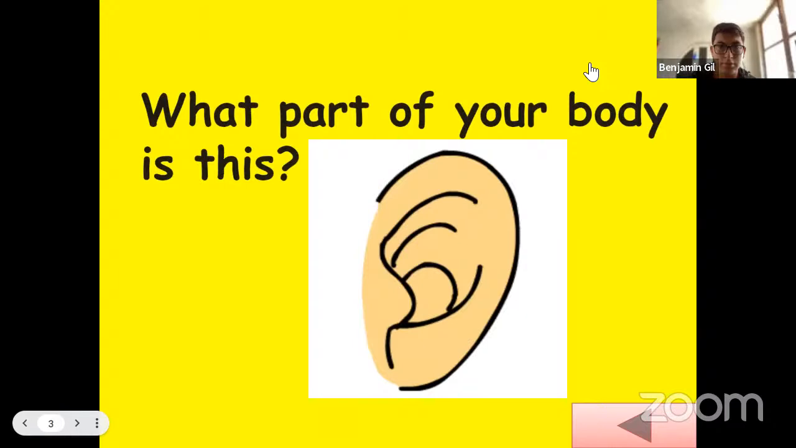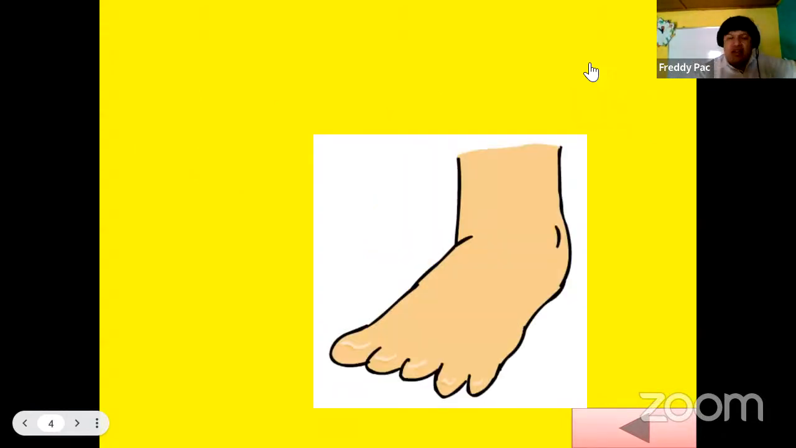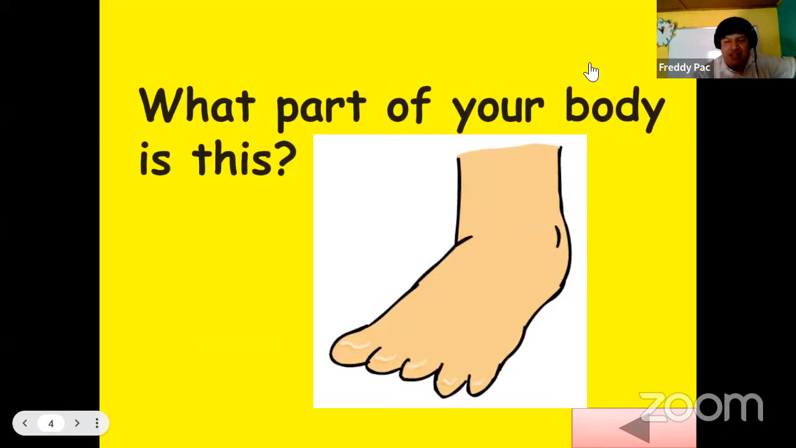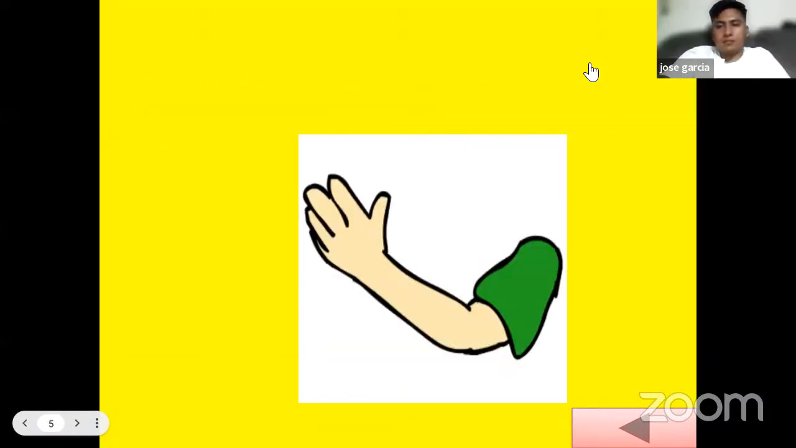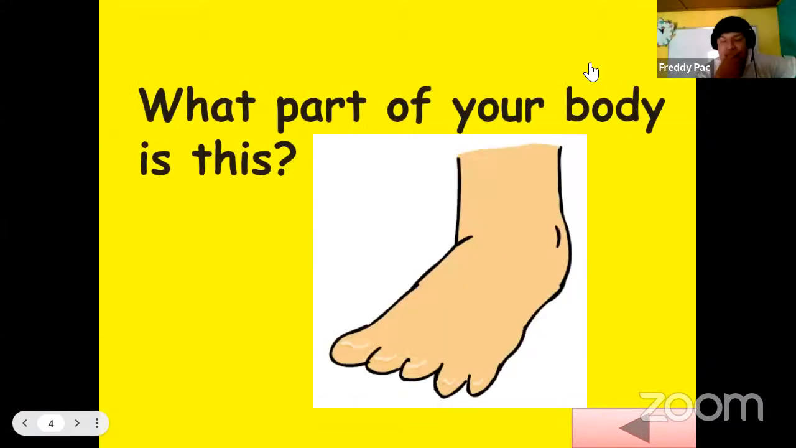What part of your body is this? Ear. It is countable because we say 1 ear, 2 ears, 3 ears, 4 ears. What part of your body is this, guys? Feet. Yeah, it is a foot. 1 foot, 2 feet, 3 feet.